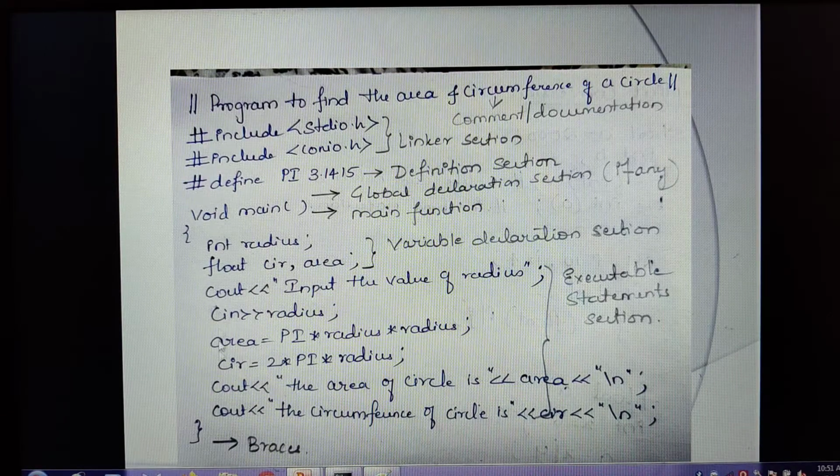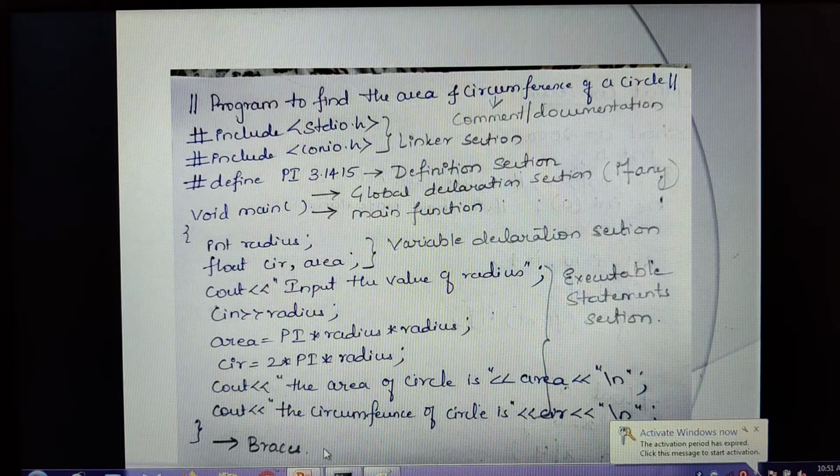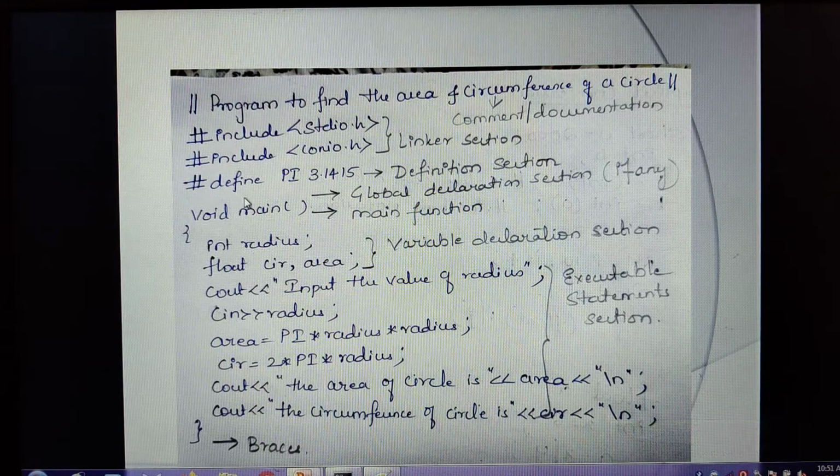Within this block only, I can read them, print them, and do any calculation, but if I access them outside, it will give me an error. Then which kind of variables can we access outside? Only the global variables, which are declared before the main function.